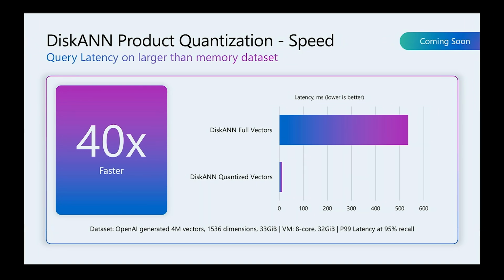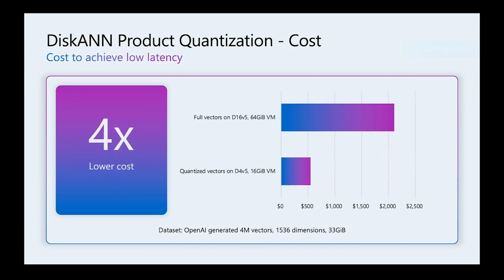But you might ask, hey, why don't I increase the size of the VM so I can store all of my full vectors in memory? So that's a cost argument. If you want to achieve similar interactive latency in the vector search, we can provision the same 4 million vectors on 2 different VMs that deliver the same speed. But with full vectors, you will have to provision a 64 gigabyte one, and with product quantization, you'll be able to reduce it down to 16 gigabyte. So that's a 4x improvement in cost.